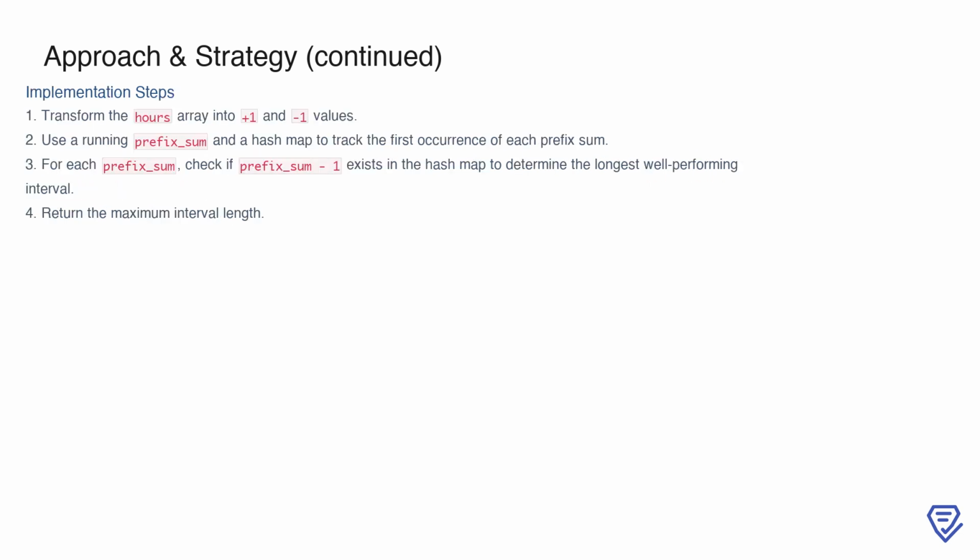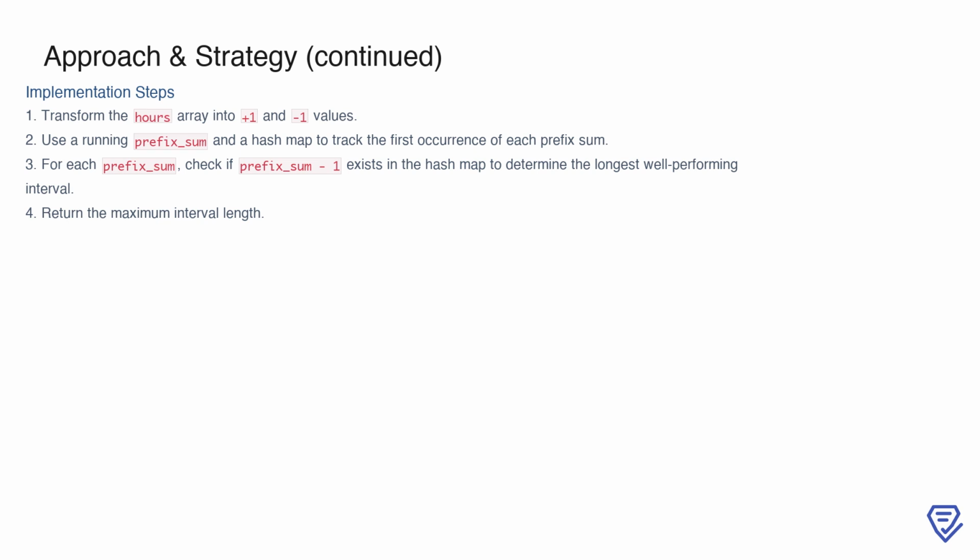The implementation of this strategy involves 4 straightforward steps. First, transform the hours array into a new format, where each element is +1 if the work hours exceed 8, and -1 otherwise. Next, maintain a running prefix sum while iterating through the array, using a hash map to store the first occurrence of each prefix sum.